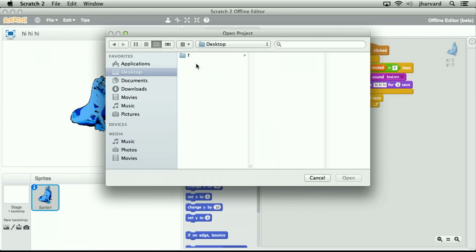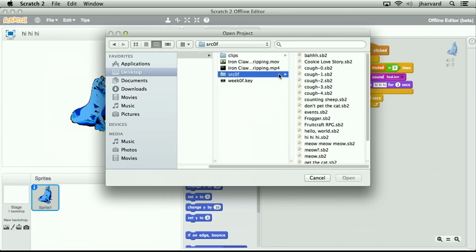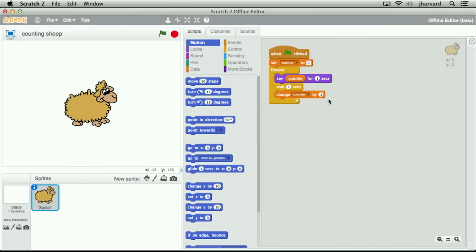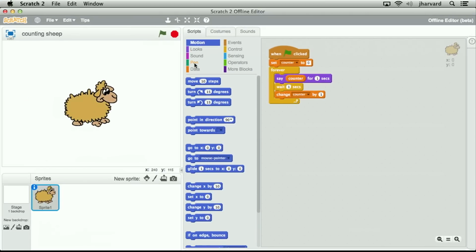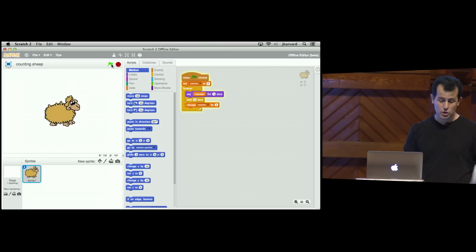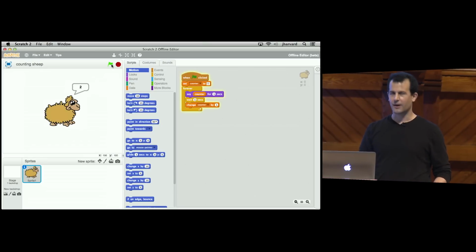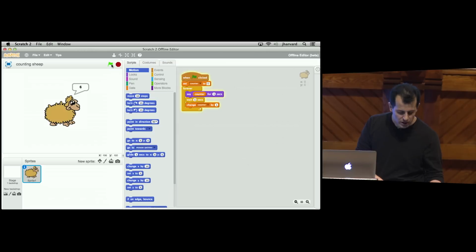Well, while we're in this vein of doing things again and again, let me go into another such example here. This one we'll call counting sheep. And notice what this guy does. It's actually a bit more like the pseudocode we played with on Wednesday, whereby he sets some counter, think of it as n again, to 0. He forever does the following. He says the counter's value for 1 second, waits a second, and then changes the counter by 1. And in this context, that just means increments it. So he adds 1 to it. So it's not quite what we think of as counting sheep. It's the sheep doing the counting forever up from 0. All right, so we could do similar things there logically.